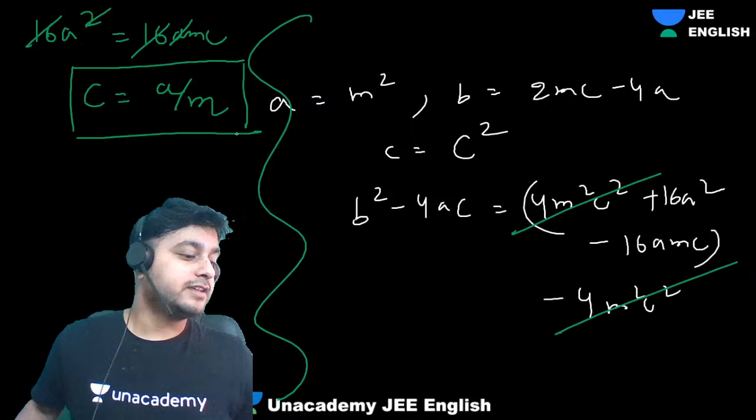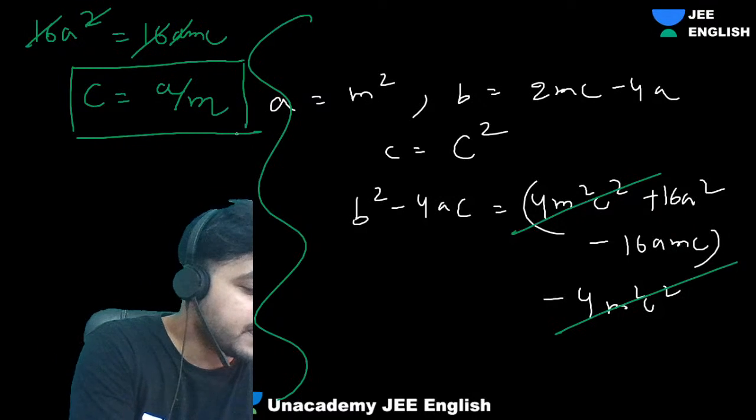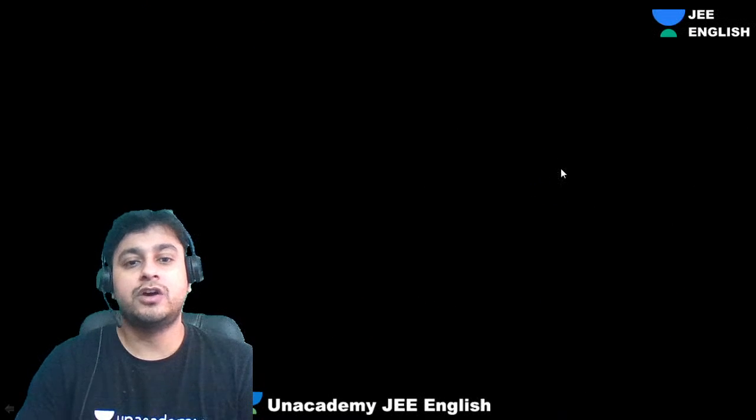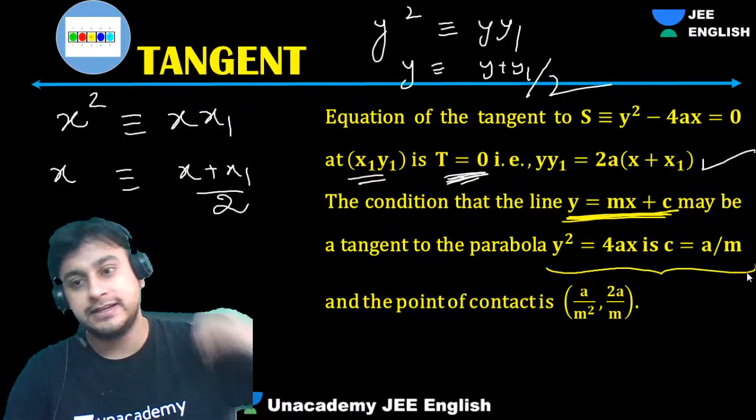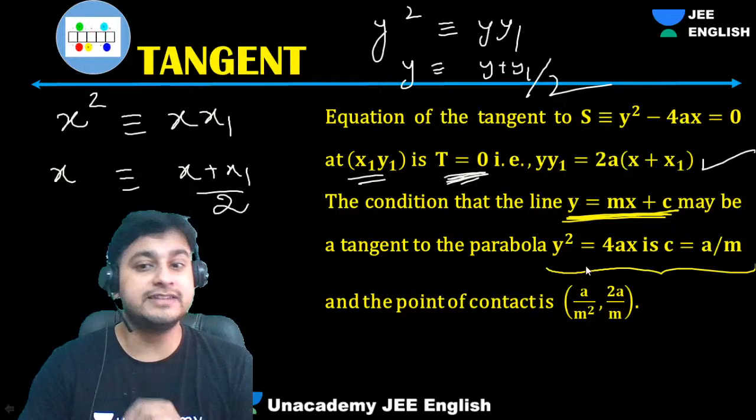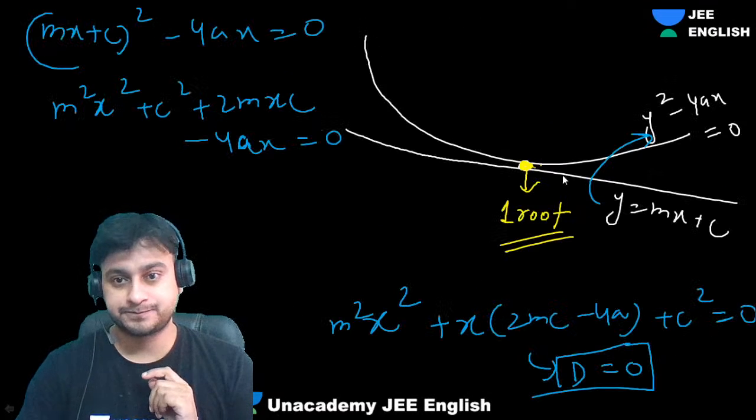Okay, guys. So do remember this. This is the result which you have to remember. And guys, when you use this directly, you can put it in this equation. Your tangent will now become nothing but y is equal to mx plus a by m. You know that tangent equation now, guys. You can easily get the foot of perpendicular.